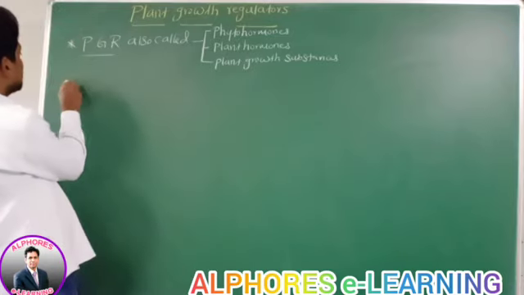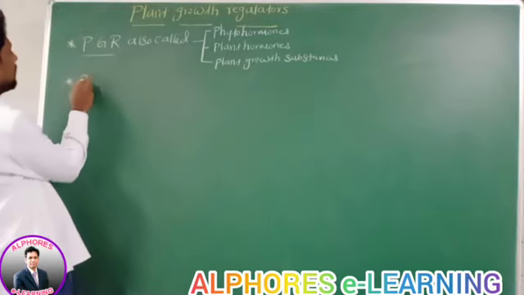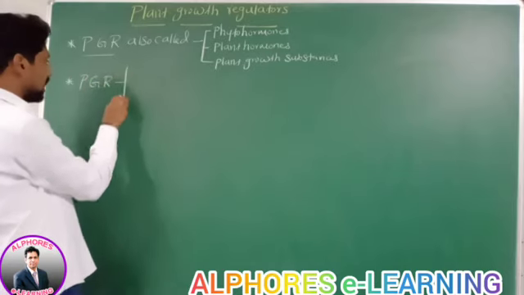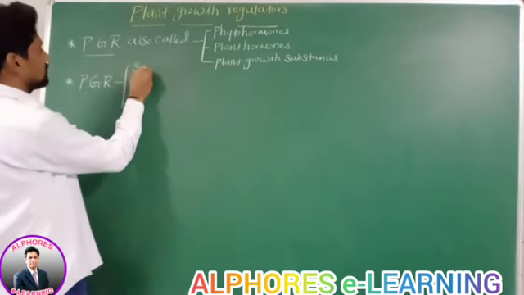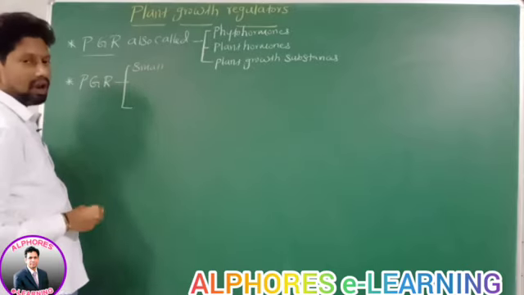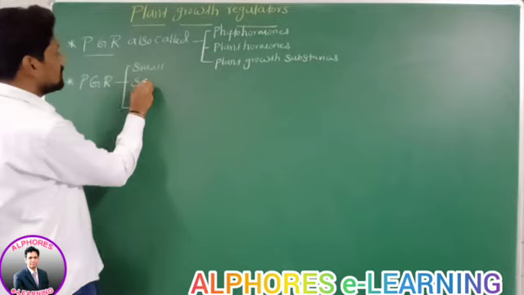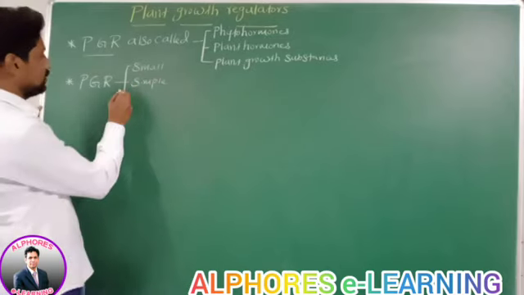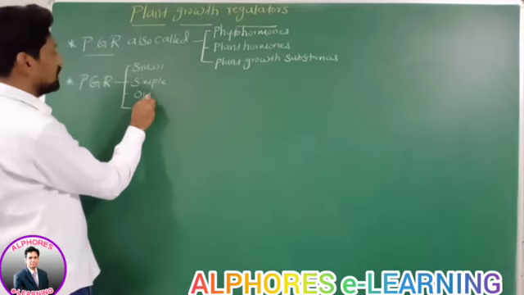These plant growth regulators are small molecules, simple molecules. Are they organic or inorganic?